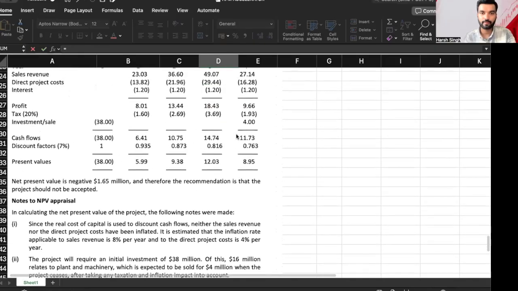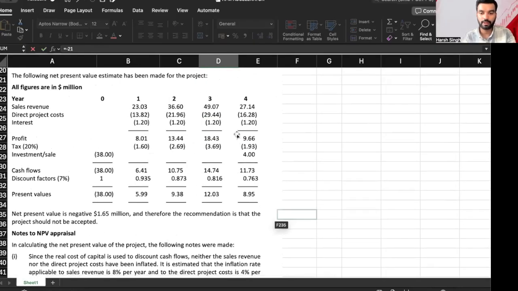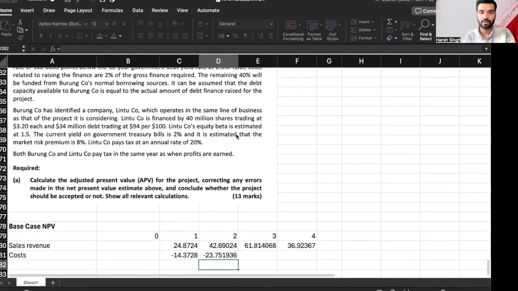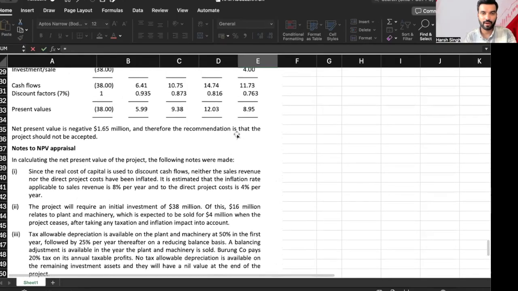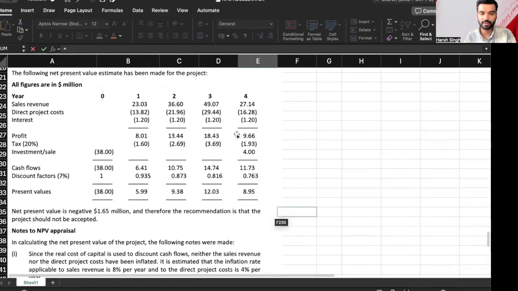Then minus 21.96 multiplied by 1.04 raised to the power 2. If you feel any doubts in any part, just ask in the comment box.